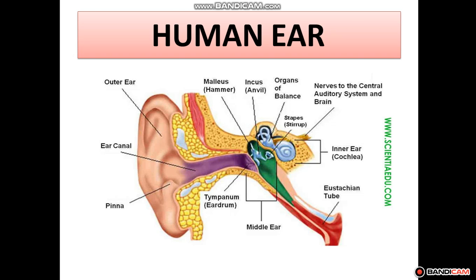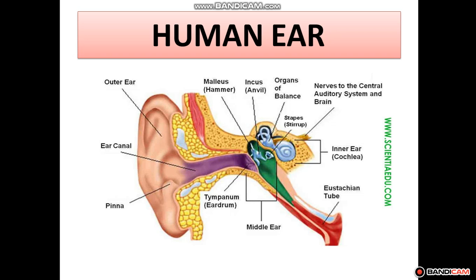Okay, which is connected to the ear canal. After the pinna, the opening that goes inside the ear is called the ear canal. The pinna collects the sound waves, and through the ear canal they travel down to the tympanum, that is the eardrum.